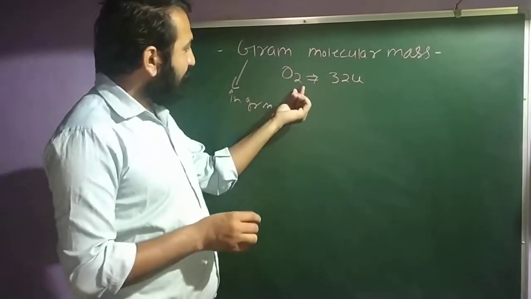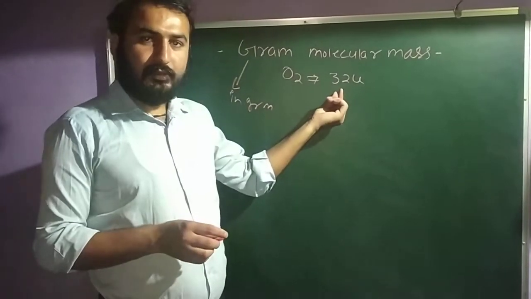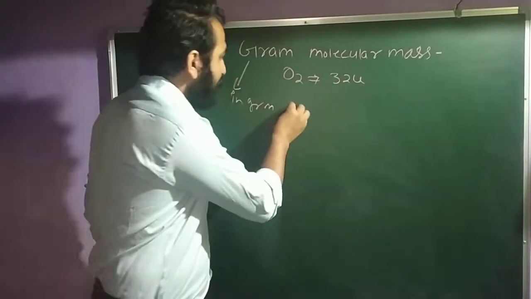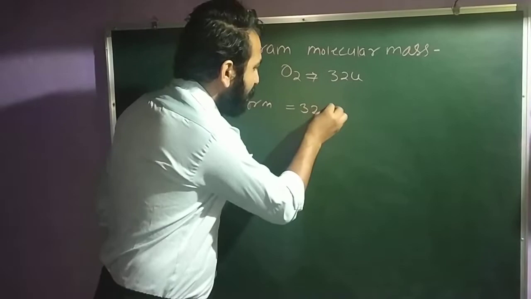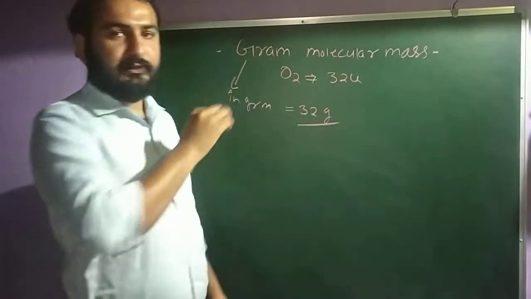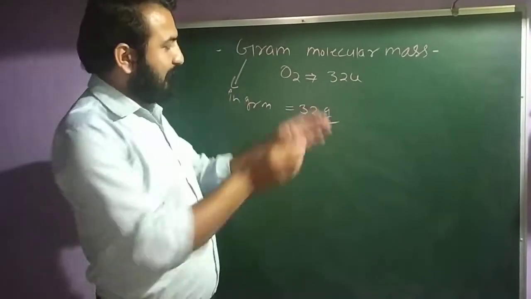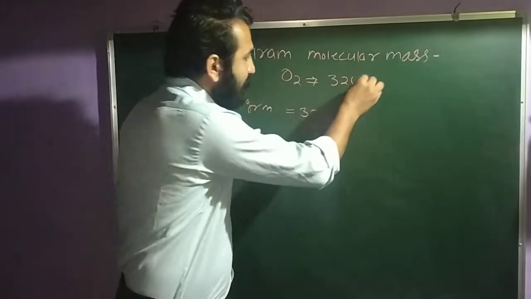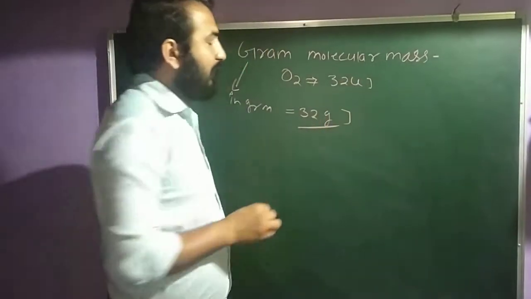For O2 you have 32 U, and the gram molecular mass for O2 is 32 g. Clear? The calculation method is the same, but now the unit changes.